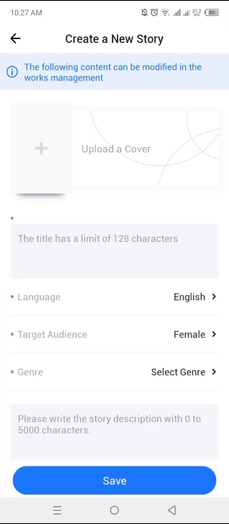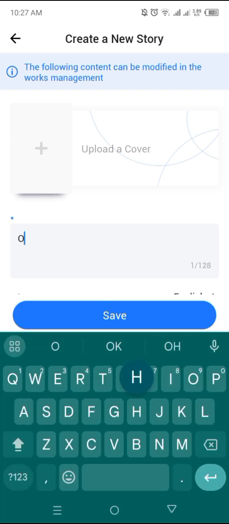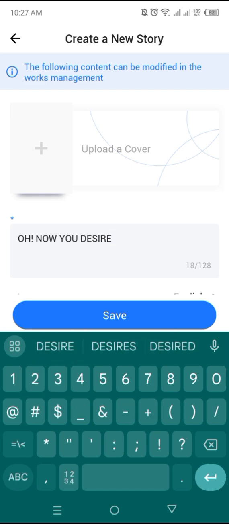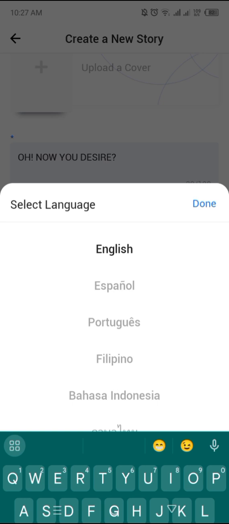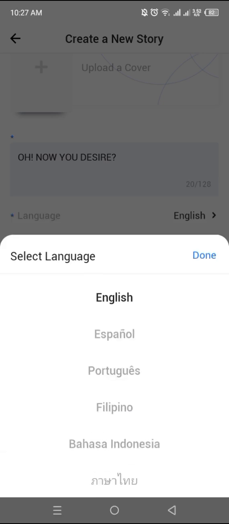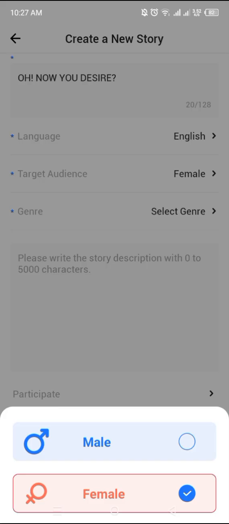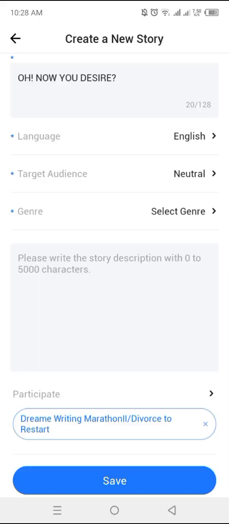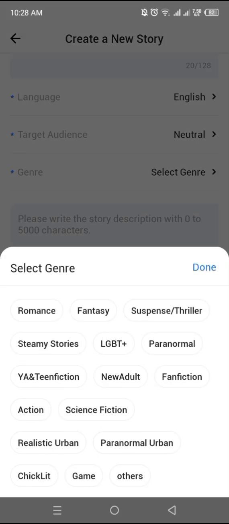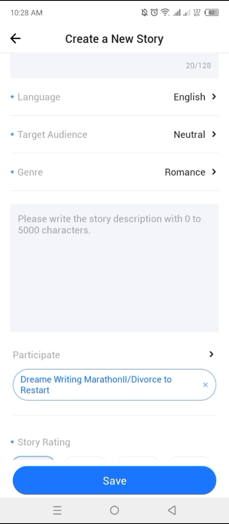Then I'm going to click create to start creating a story. So you can add a topic here. I'm going to write, Now You Desire. It's a love, like romance. I'm going to choose the English language because I'm going to be writing in English. The target audience is neutral, and the genre, I'm going to choose romance, but you can choose any type of genre you want, like LGBTQ, paranormal, fan fiction, new adult, anything. So I'm going to click the romance one for this one.